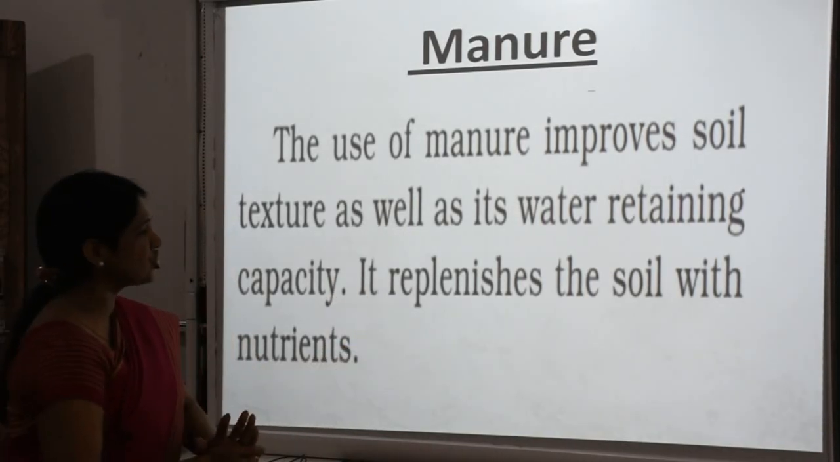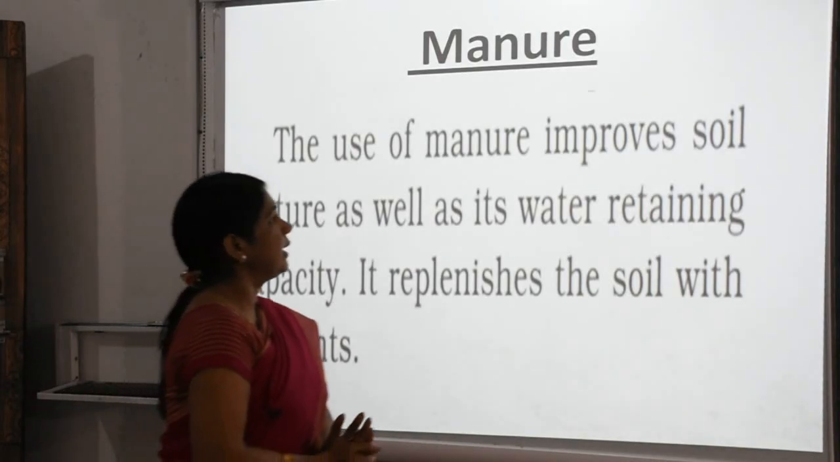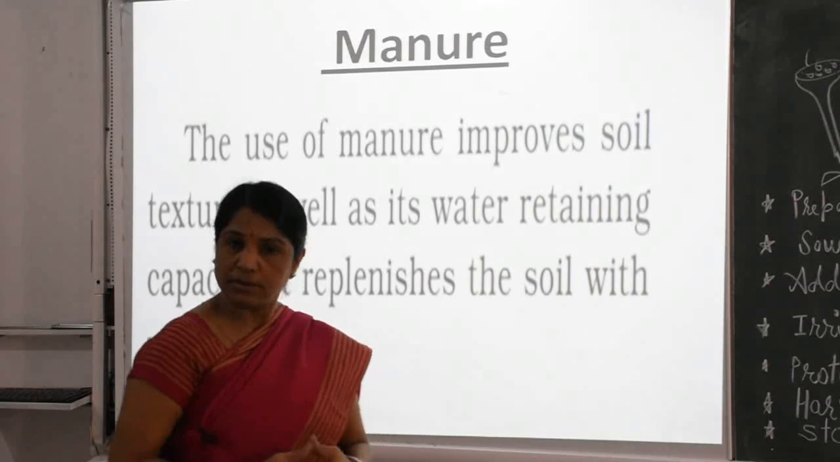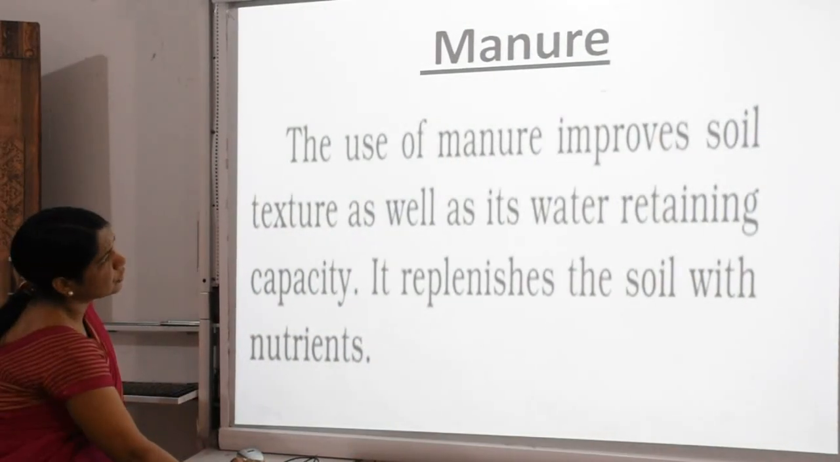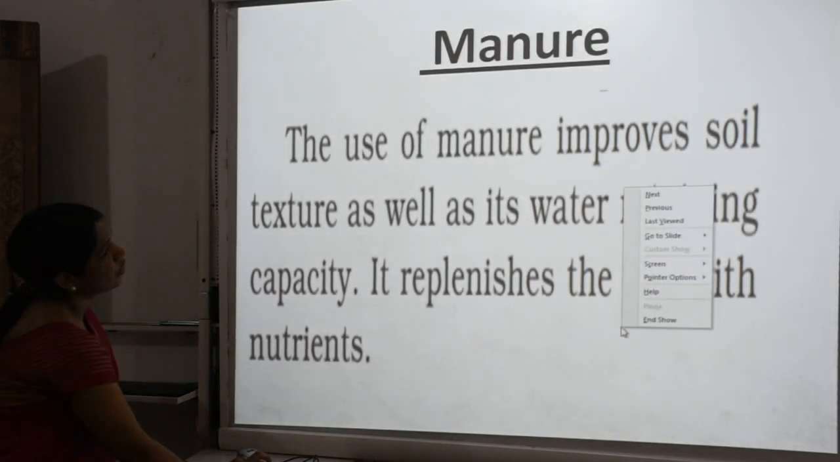It replenishes the soil with the nutrients. Manure means it is organic; we get it from nature, it is natural, so it is manure. Now further we see, after manure,